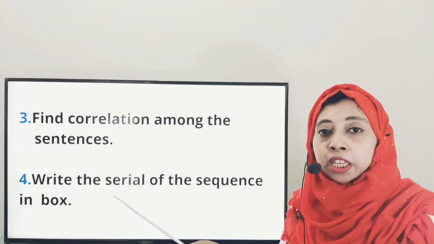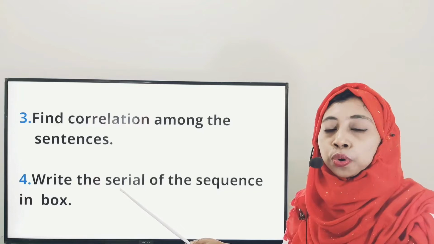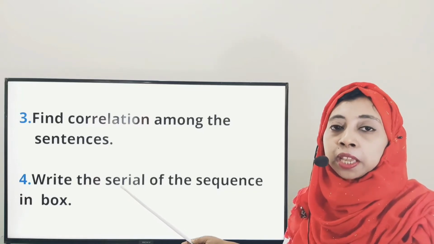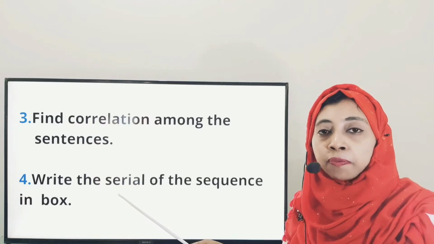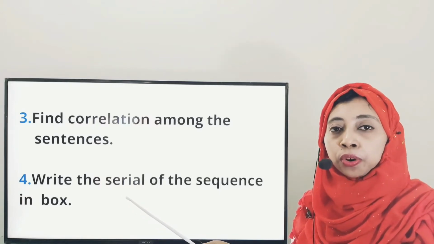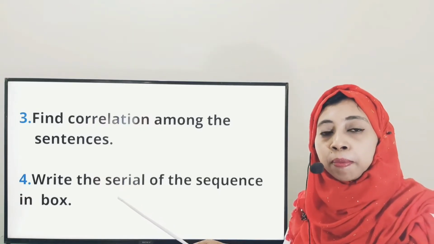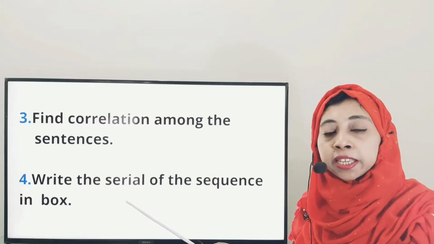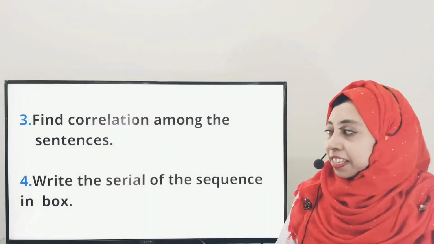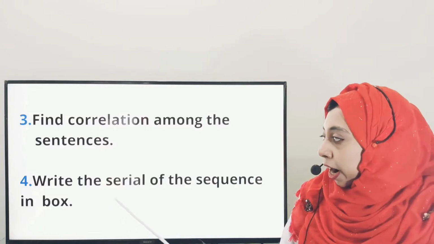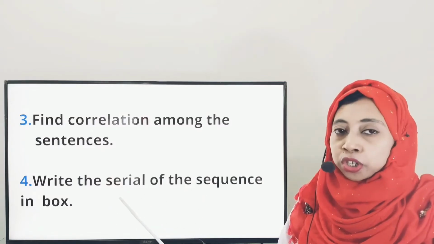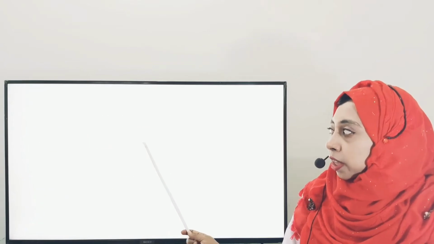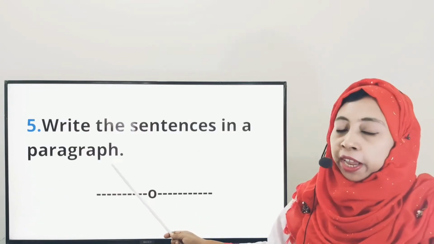In that case, you will draw 2 rows and 8 columns. In the first row, you will write the serial number. After that, in the second row, you will write the numbers of the sentences in a proper way. Dear students, after writing the correct sequence in the boxes, you will write the sentences in a paragraph.